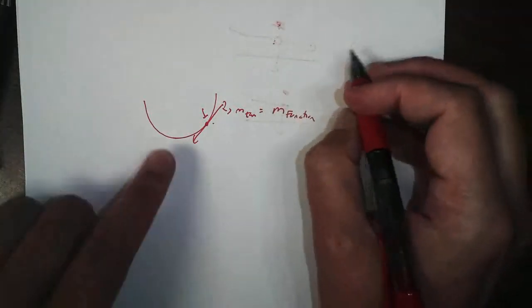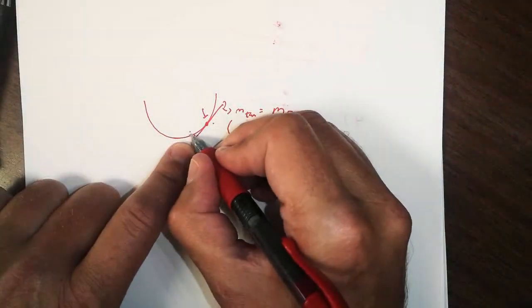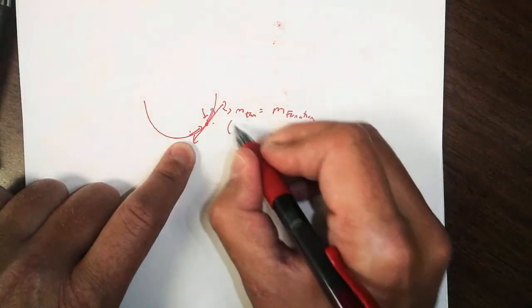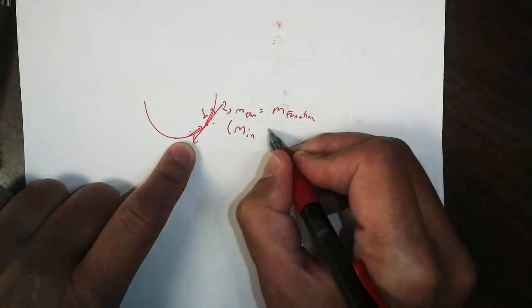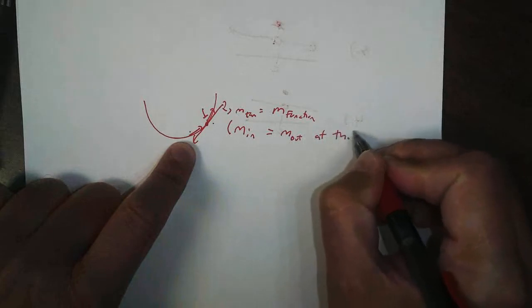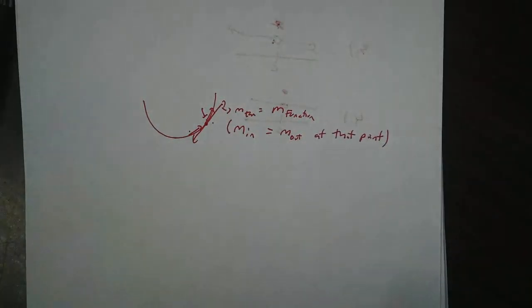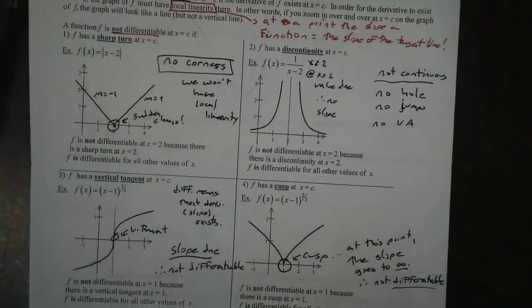It's local linearity. Another really cool way to look at this is we say the slope going in equals the slope going out at that point. We're going to talk a little bit about that in just a few moments. All right, so let's continue here.